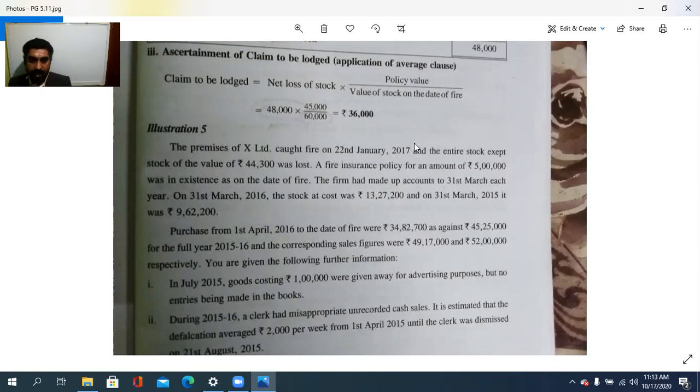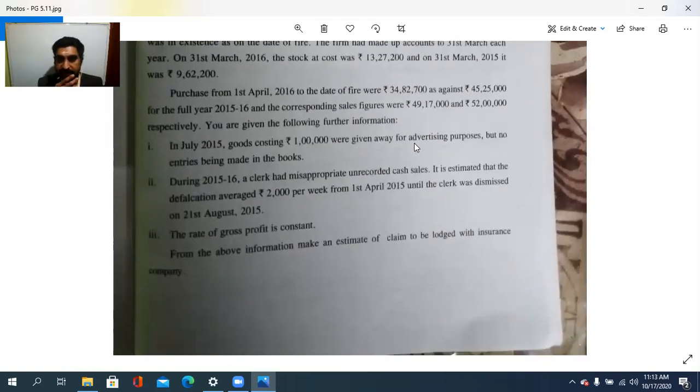In July 2015, goods costing 1 lakh were given away for advertising purposes, but no entries were made in the books. During 2015-16, a clerk had misappropriated unrecorded cash sales. It is estimated that the defalcation averaged rupees 2,000 per week from 1st April 2015 until the clerk was dismissed on 21st August 2015. That is about 20 weeks, and 20 times 2,000 gives 40,000 rupees misappropriated.